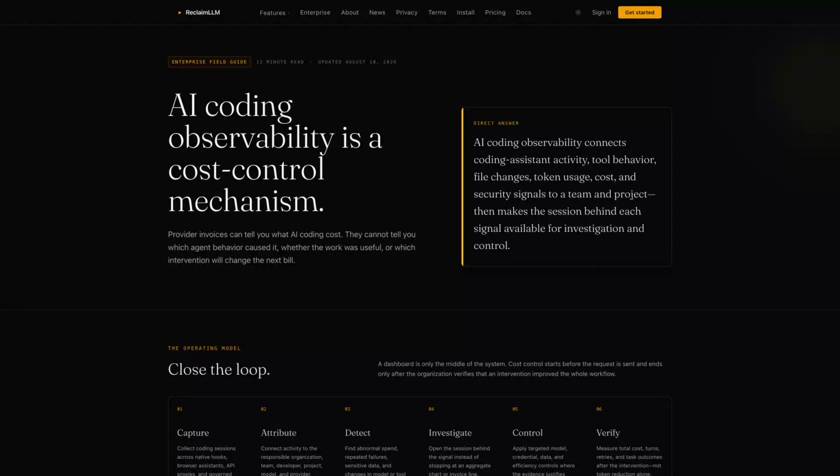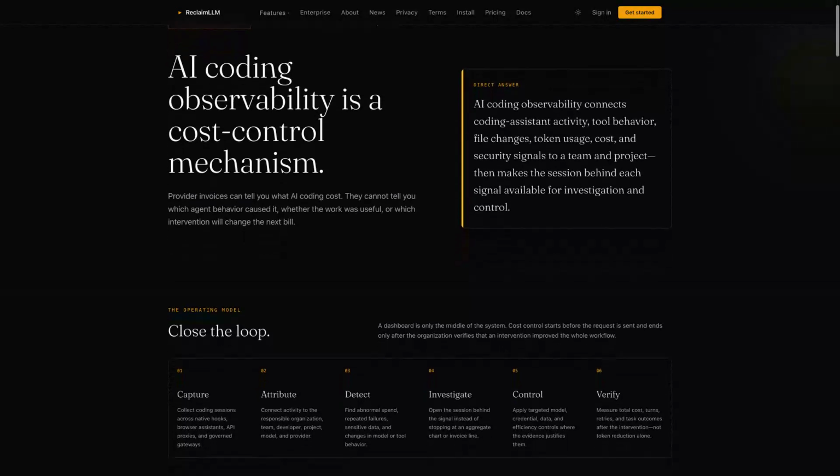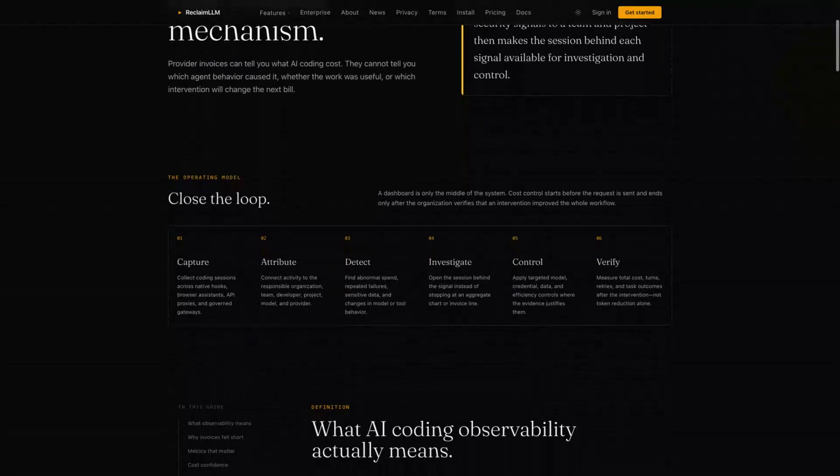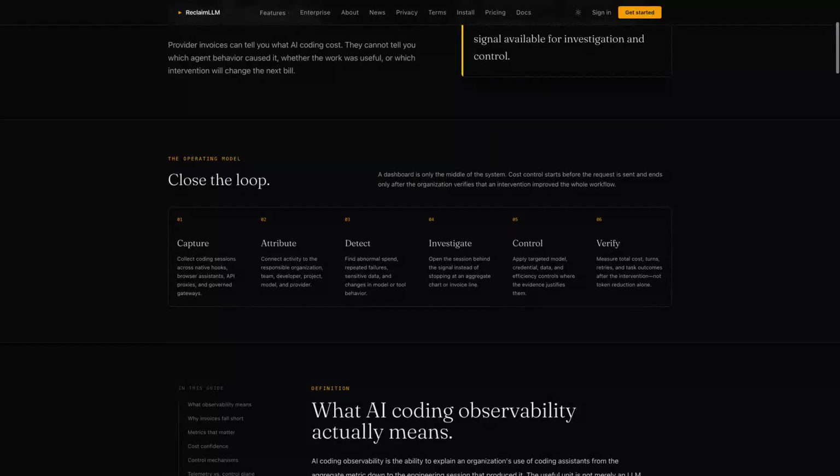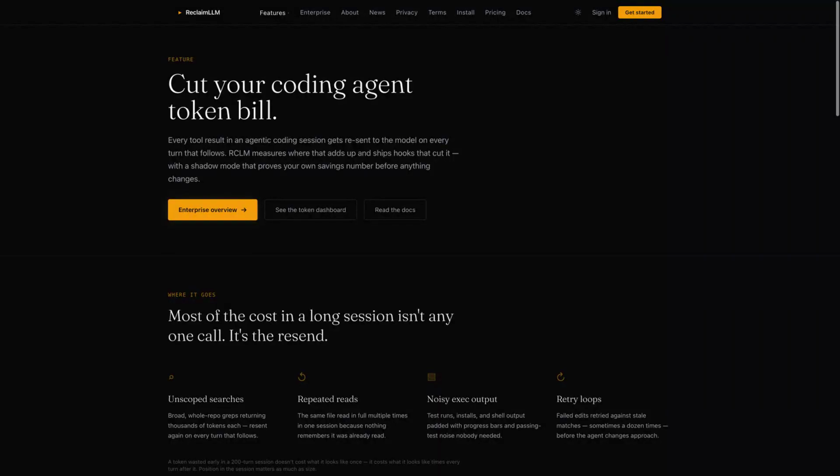An AI coding invoice tells you what was spent, not which agent behavior caused it or what to change. A higher bill might reflect productive model use, repeated context, failed tools, or retries. Without session-level evidence, those causes collapse into one total. Engineering leaders and FinOps teams cannot connect that number to a workflow, owner, or safe intervention. Prevention becomes guesswork. Hidden cost compounds.